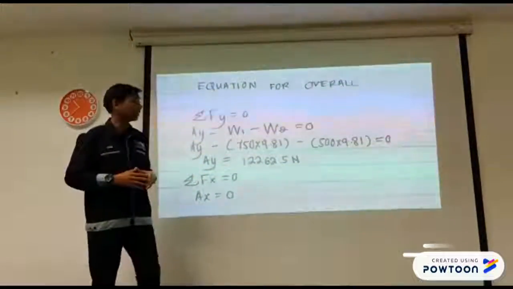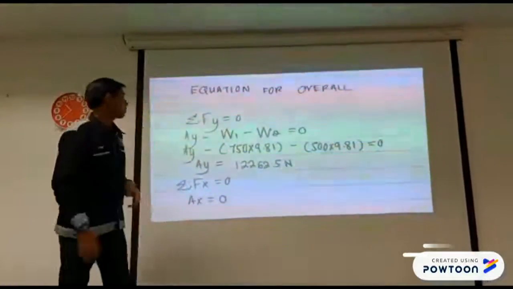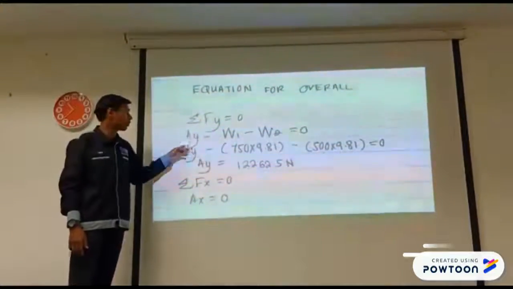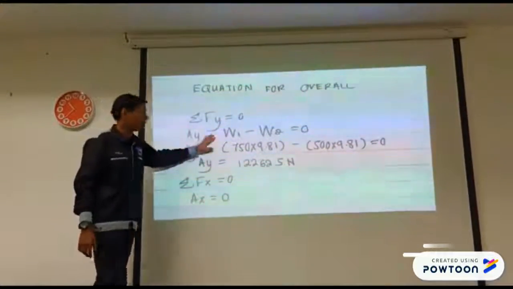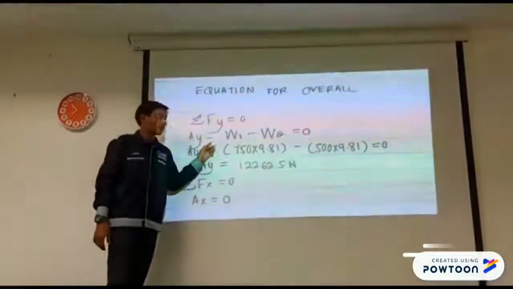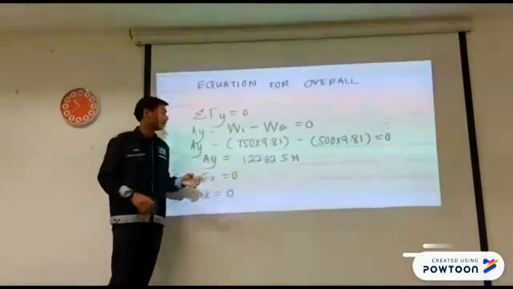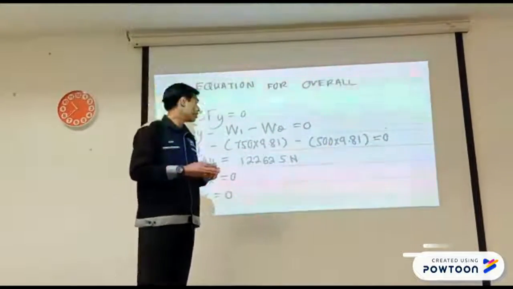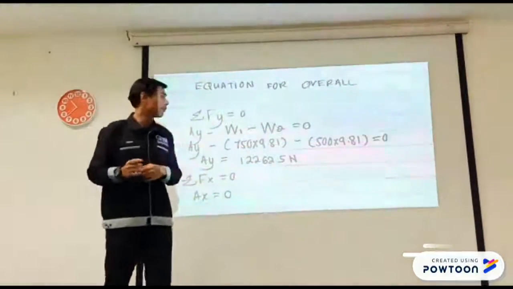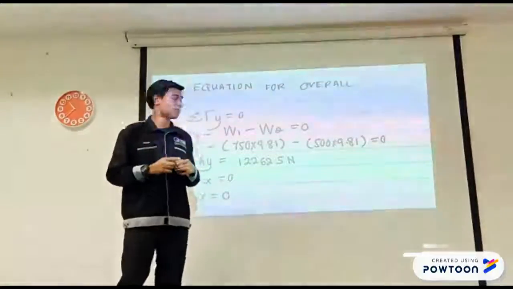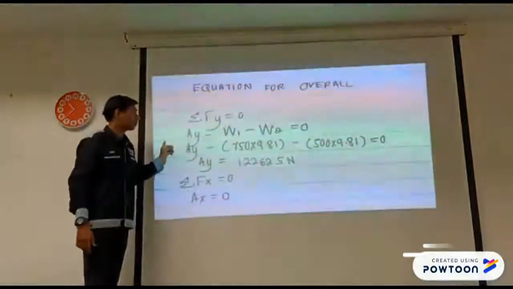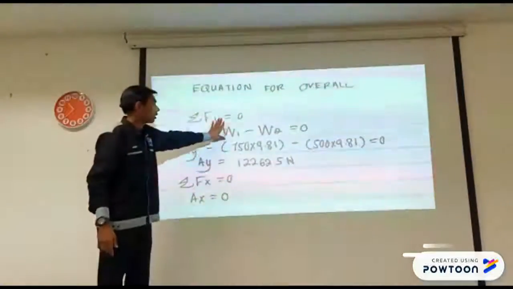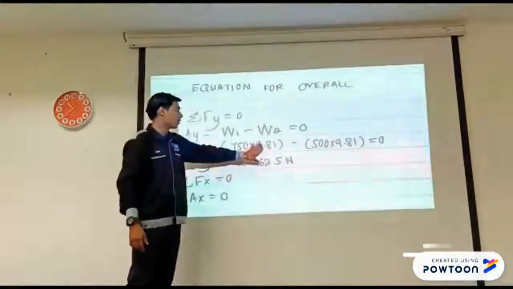So guys, I will show the calculation for this structure. From the equation for overall, we get sum of Fy is equal to 0, and then Ay minus W1 minus W2 equal to 0. And we assume the mass of the arm, which is W1, and the bucket, which is W2, is 750 and 500 kilogram respectively. Then we sub to the equation, which is the formula for weight is mass times the gravity.